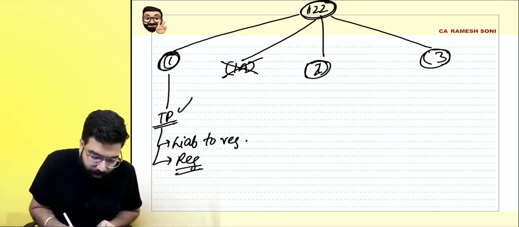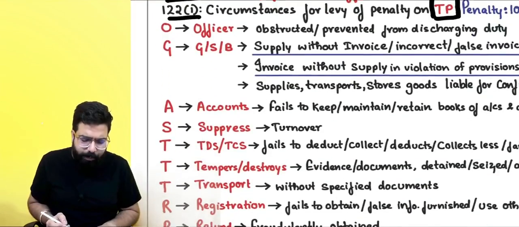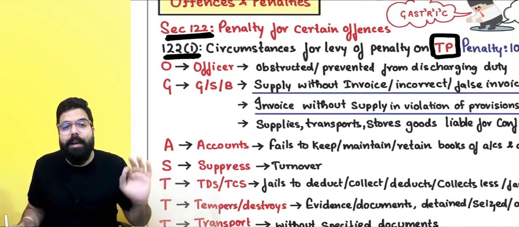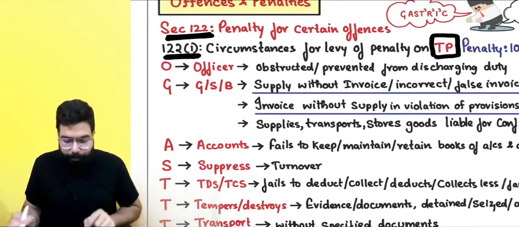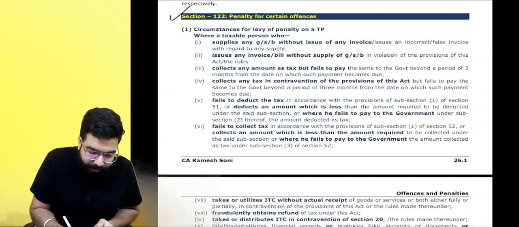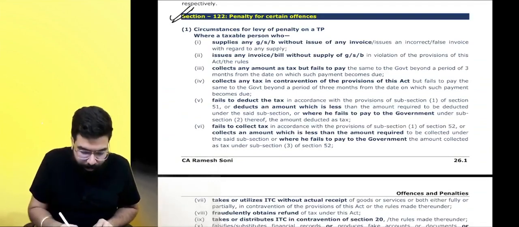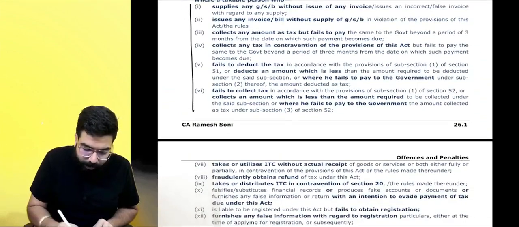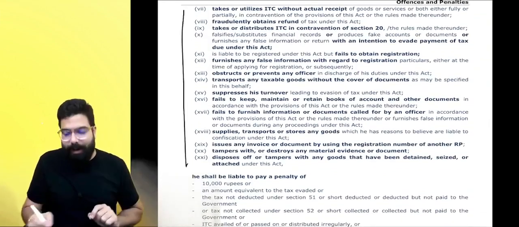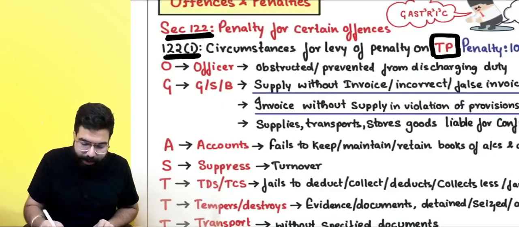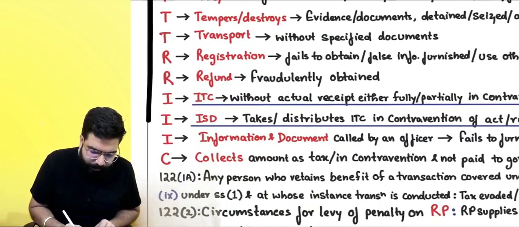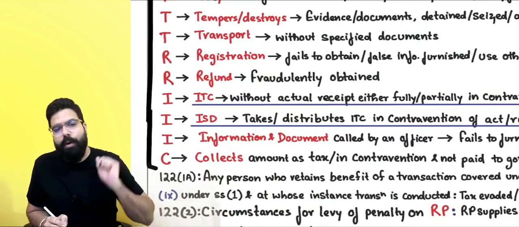Section 122(1) talks about approximately 21 offences for which penalty can be levied on a taxable person. If you go to your textbook, everyone, section 122(1) talks about 21 offences for which penalty can be levied. I have tried my best to shrink these 21 offences into a mnemonic, which I will be telling you. Okay, sir.